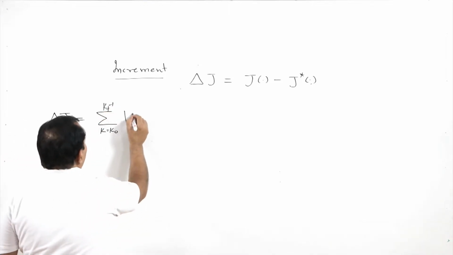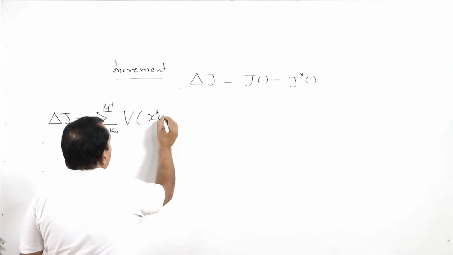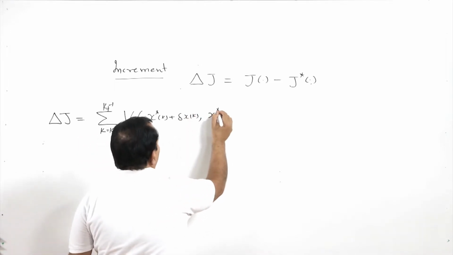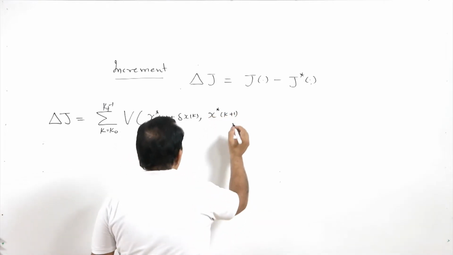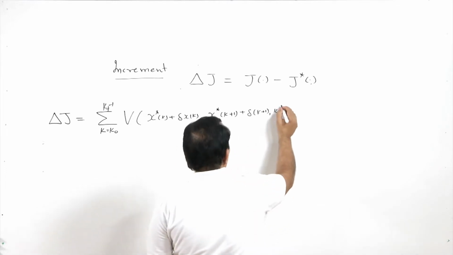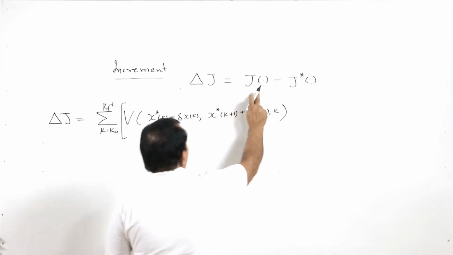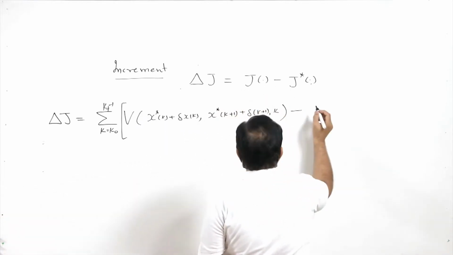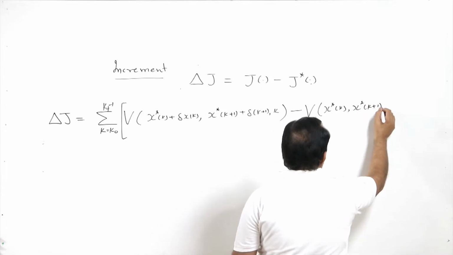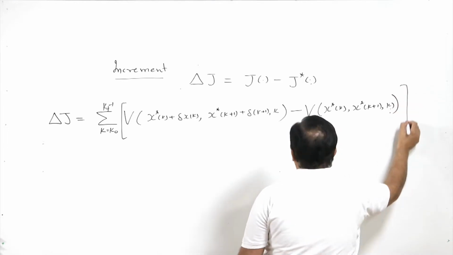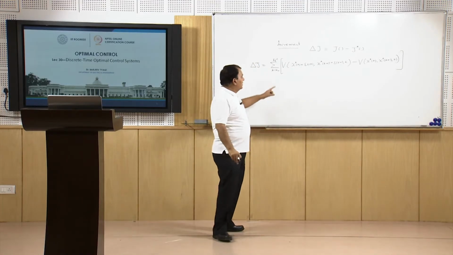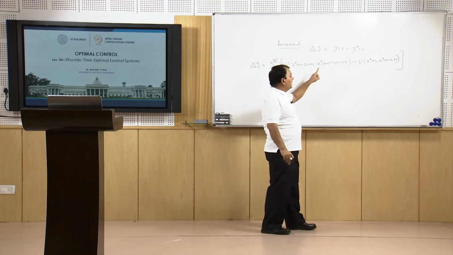So, J minus J star is nothing but this sum minus the sum of V at x star of k, x star of k+1, k, and this we can expand using the Taylor series.